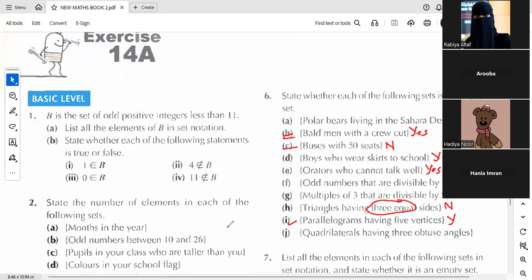Last one. पता नहीं. No, Ganesh. Yes, this is an empty set because कोई ऐसा quadrilateral नहीं होगा जिसमें 3 obtuse angles होंगे, because we know the sum of angles of a quadrilateral is 360. तो अगर 3 angles 90 से greater होंगे तो फिर हमारे लिए प्रॉब्लम हो जाएगी उसको बनाने में. So this is an empty set.